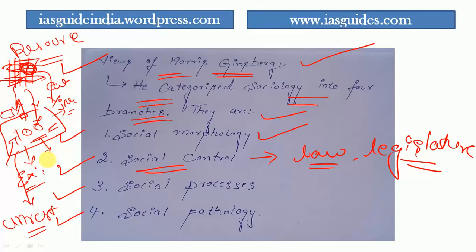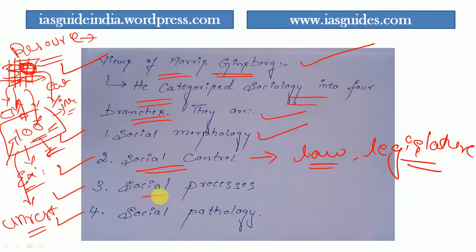Some of the people will not be fed also. Definitely there will be inequalities. The resource will be allocated unequally by seeing their capabilities. More worthy people will get more share, and less worthy people will get less share. That is a different concept. That is what is known as social control.